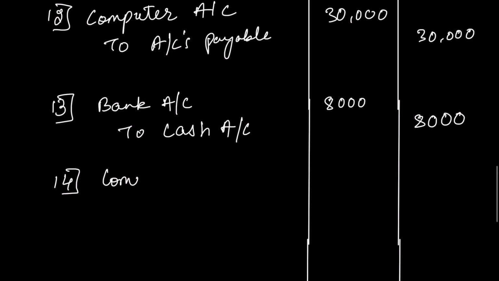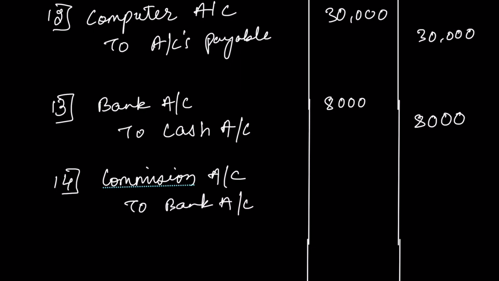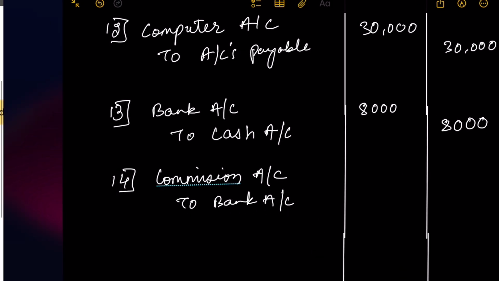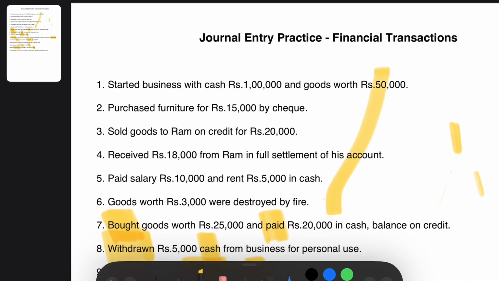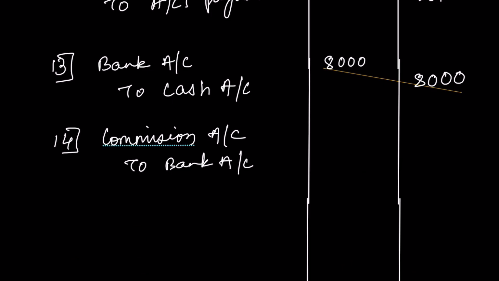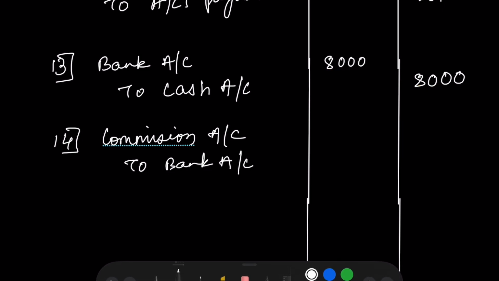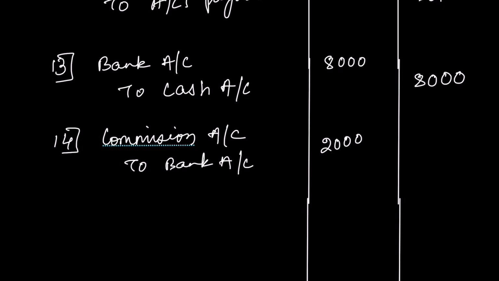Bank account will be UPI and commission account will be debited, right? Commission account debit to bank account. What is the amount of the transaction?